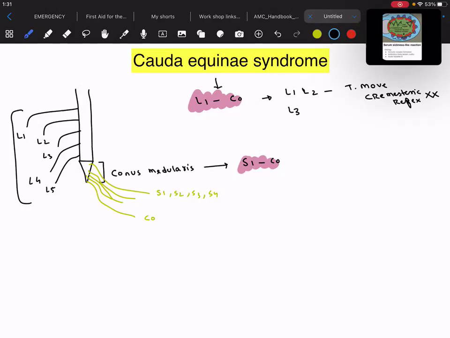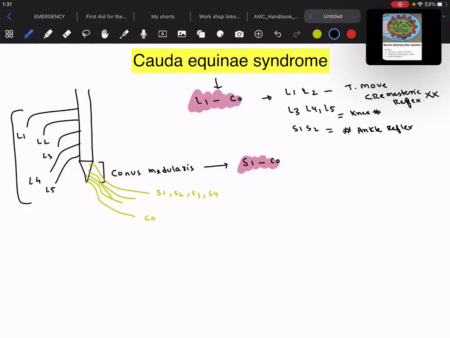Now then we talked about L3, L4 and L5. L3 and L4 is responsible for kick the door, so the knee reflex would be absent. With that, S1 and S2, that is buckle my shoe, so the ankle reflex would be absent.